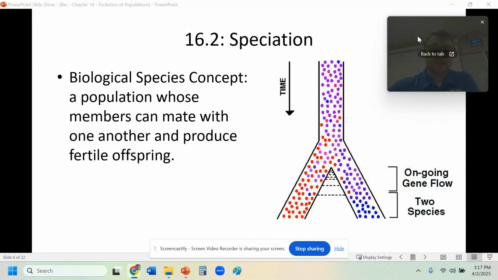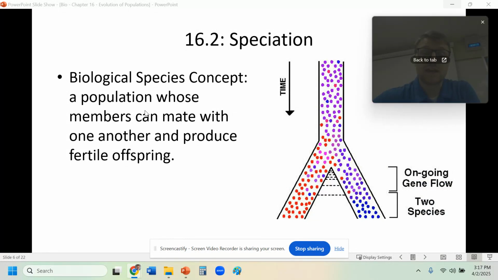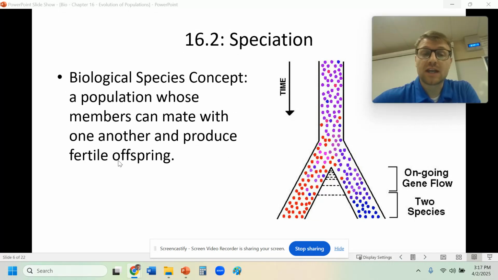Hello, everyone. This is going to be the second section in Unit 6. We're going to go over speciation. So let's go over the topic of what a species is. This is a population whose members can mate and produce fertile offspring.